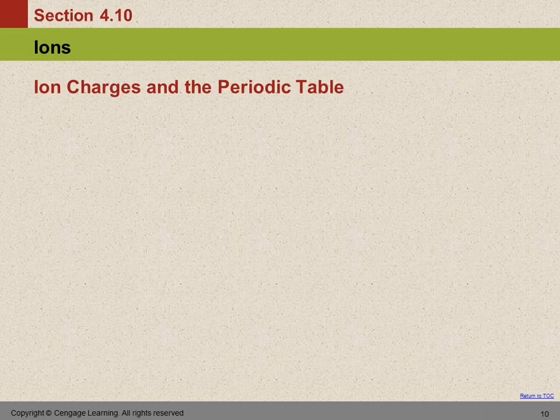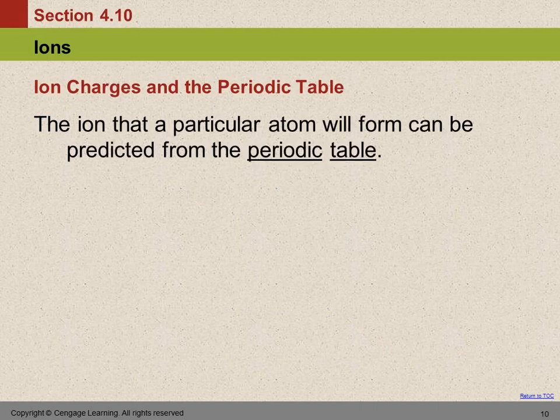So within a molecule, you can have a chlorine atom or a chlorine ion? Yes. And ions are going to form different types of compounds than the neutral atoms will. These are great questions, and a lot of them will be answered better as we learn a little bit more. So ion charges are predictable from the periodic table for many of the elements, not all of them.